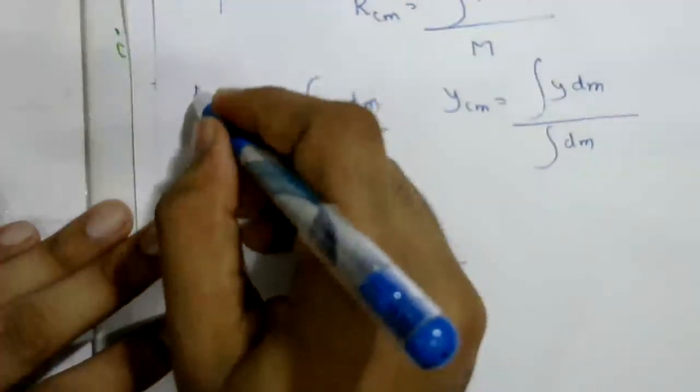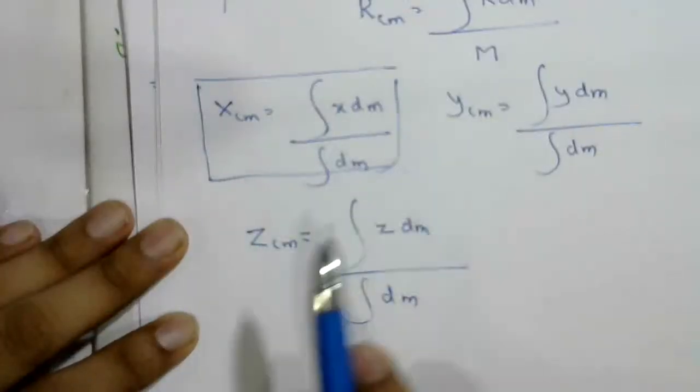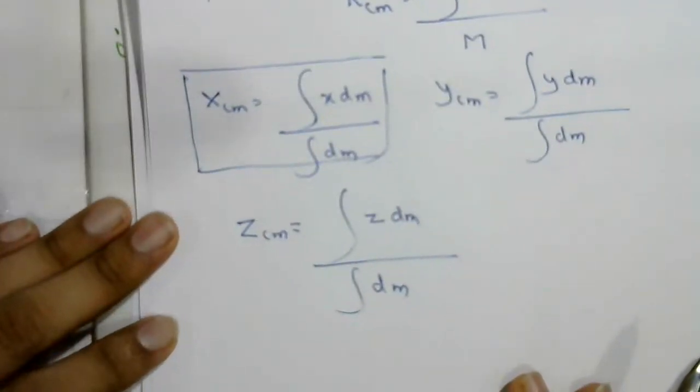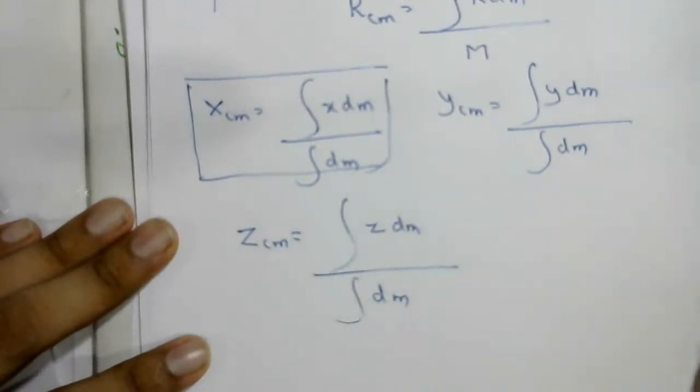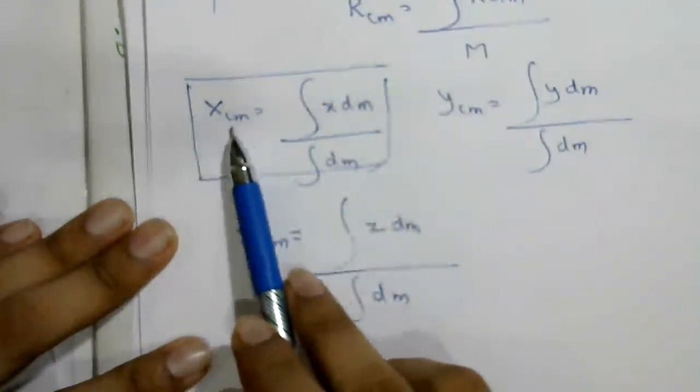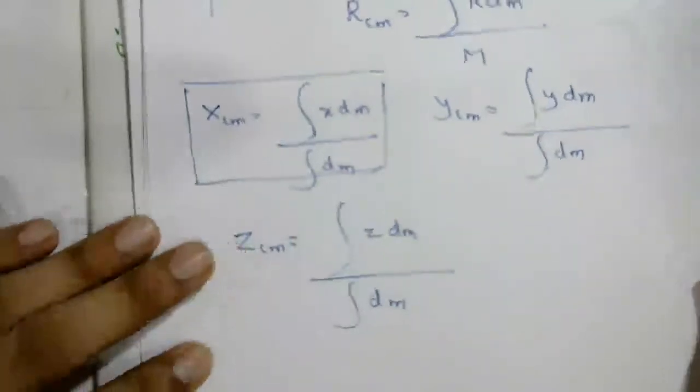Okay, so these are the 3 coordinates for the center of mass, xcm, ycm and zcm. You have to use this if mass is distributed continuously. The center of mass lies along the x-axis, y-axis and z-axis.